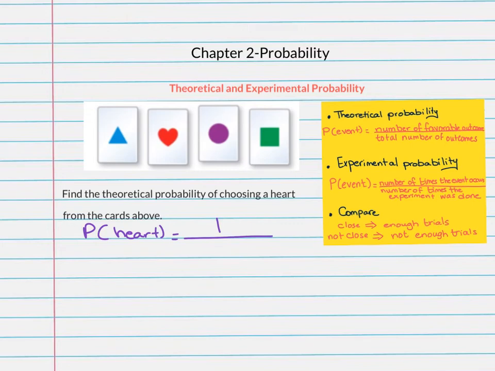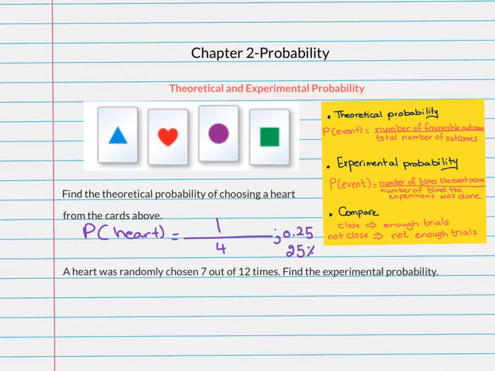As you can see here, we have 4 outcomes only, as we listed earlier, so it's 1 out of 4. If we need it as a fraction, it's 1 out of 4. As a decimal, it is 0.25.